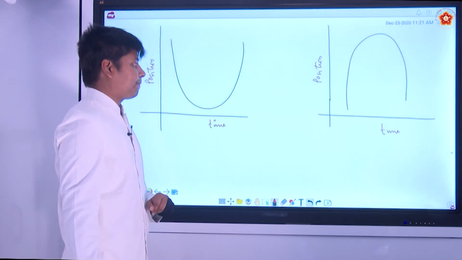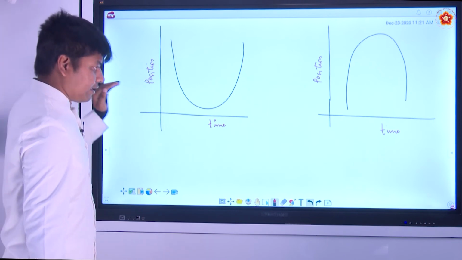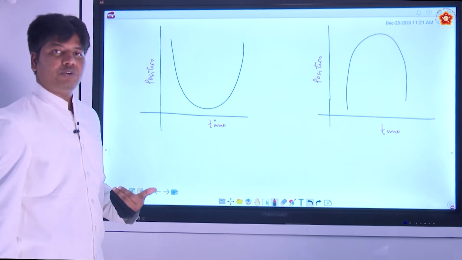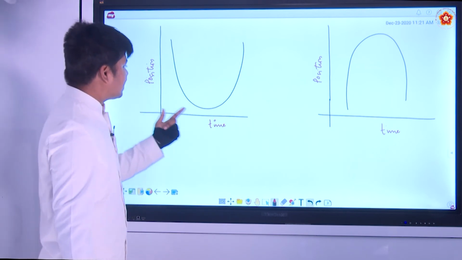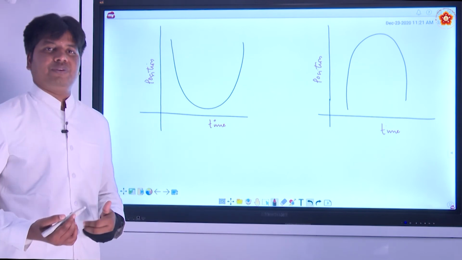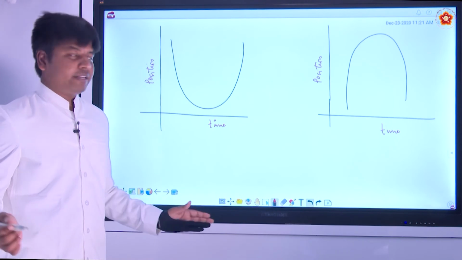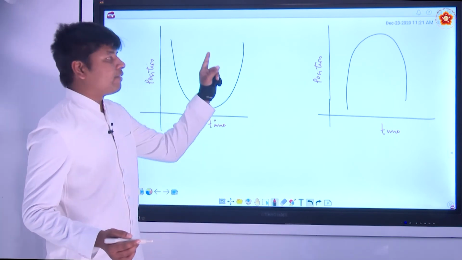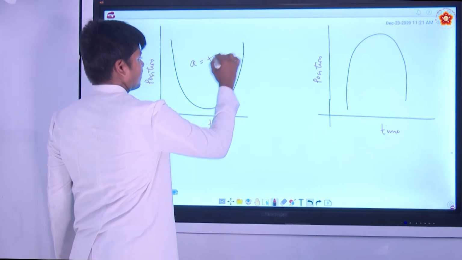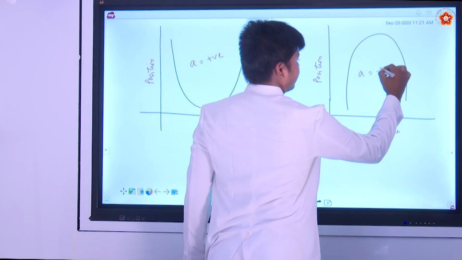Your third one. This is the position time graph. We have studied it in the slides. Now you may have the doubt, when you have a curve, how can we identify whether the acceleration is positive or negative, right? Simple trick. If you have a concave up, the acceleration is positive. If you have concave down, acceleration is negative.